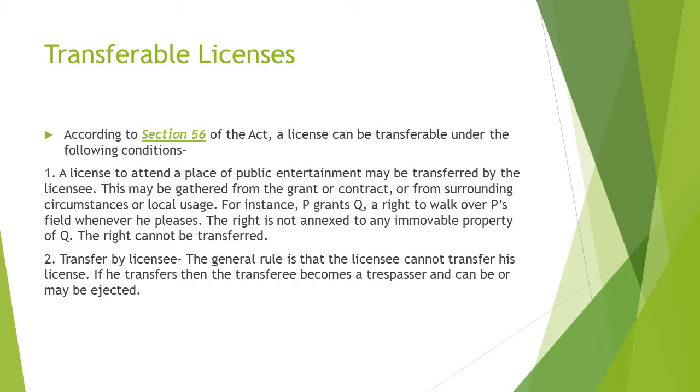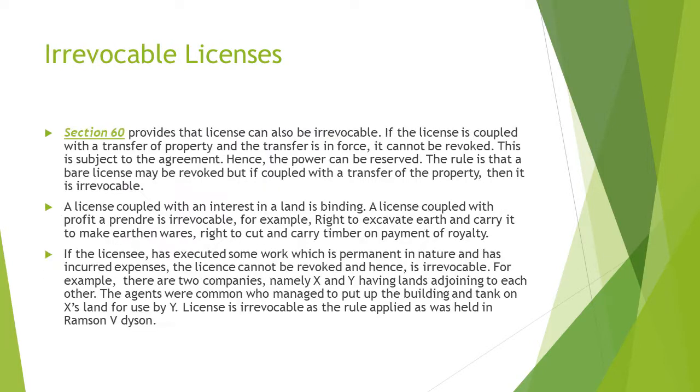Second, transfer by licensee. The general rule is that the licensee cannot transfer his license. If he transfers, then the transferee becomes a trespasser and may be evicted. Irrevocable licenses. Section 60 deals with irrevocable licenses. It provides that the license can also be irrevocable. If the license is coupled with a transfer of property and the transfer is in force, then it cannot be revoked. This is subject to the agreement.